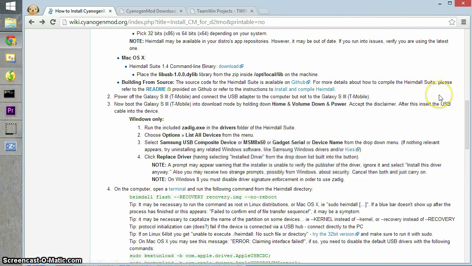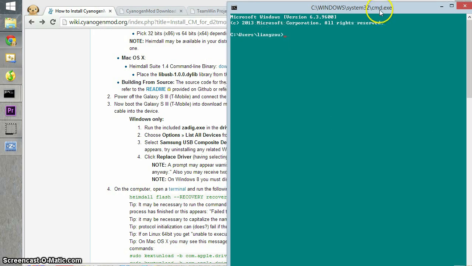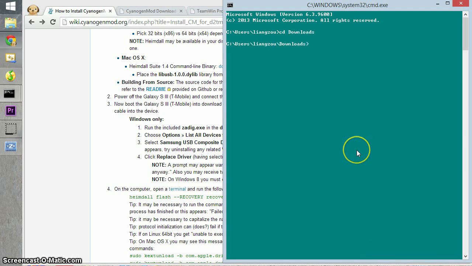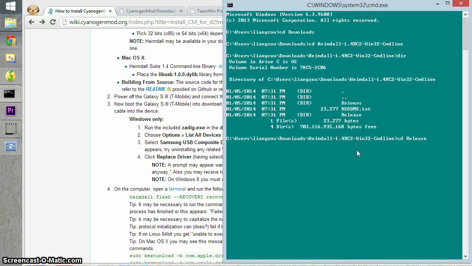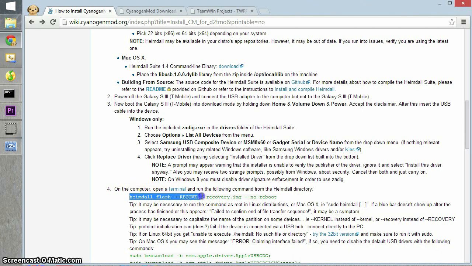Okay. Start a command line terminal by pressing the Windows key and R. Then run cmd. Okay. And then go to your download directory, and then cd into the Heimdall suite. cd into the release folder. Here you can see the binary is there, and I can copy this command line.